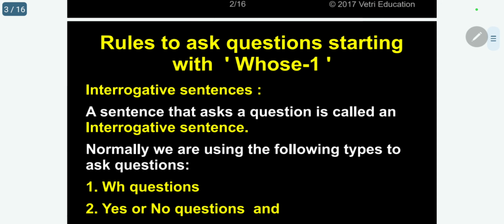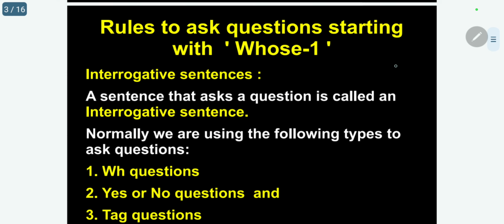Now, rules to ask questions starting with whose, part 1. Under this, let me give some introduction as usual. So this is coming under interrogative sentences. A sentence that asks a question is called an interrogative sentence.